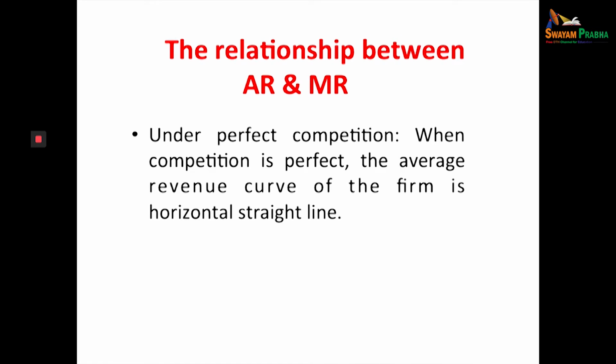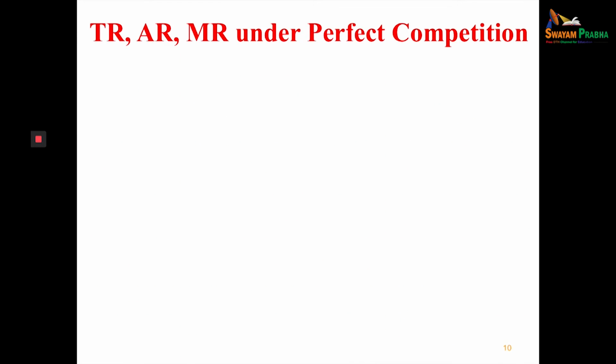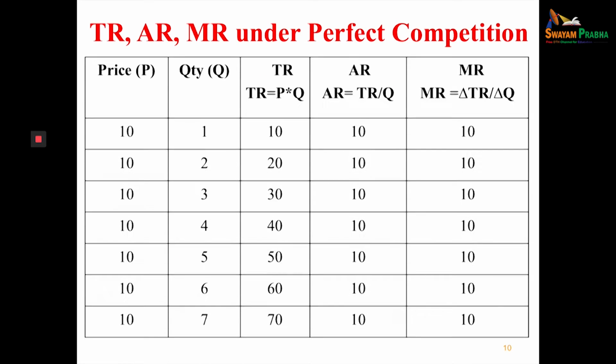This means the firm is a price taker. The firm cannot determine the price. The price will be fixed or determined by the industry. So let us discuss with the help of this table: total revenue, average revenue, and marginal revenue under perfect competition.